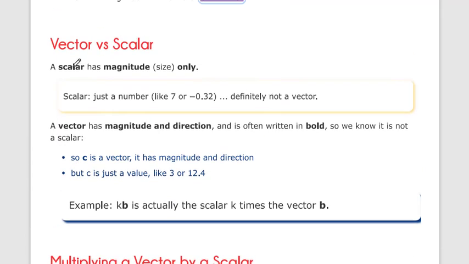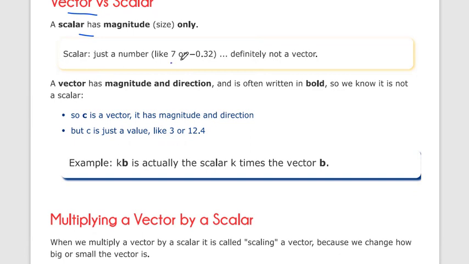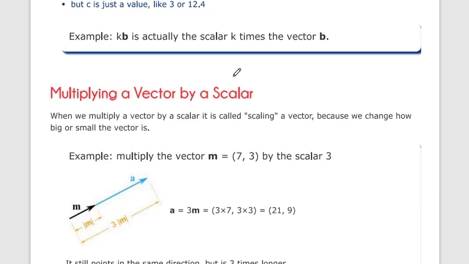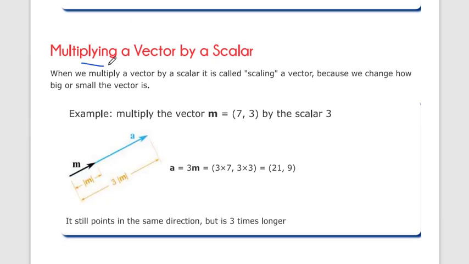Okay, we already discussed scalar and vector. A scalar is a magnitude, a size, like 7.32. Now what will we do? Multiplying a vector by a scalar. Multiply the vector by the scalar. It's simple, we will multiply both the x and y values. If we multiply by 3, then we multiply both the x and y coordinates.